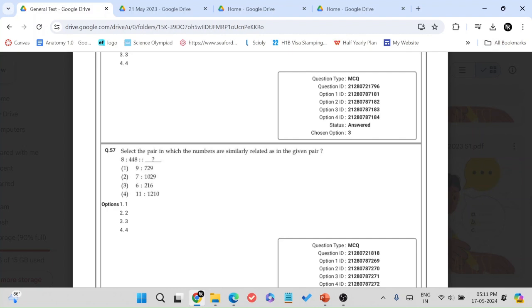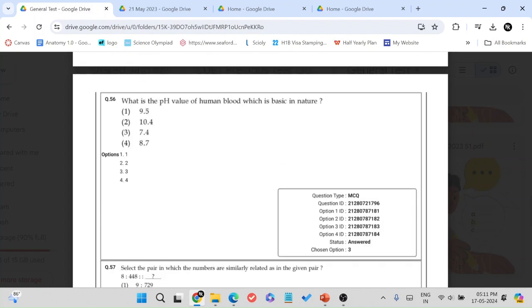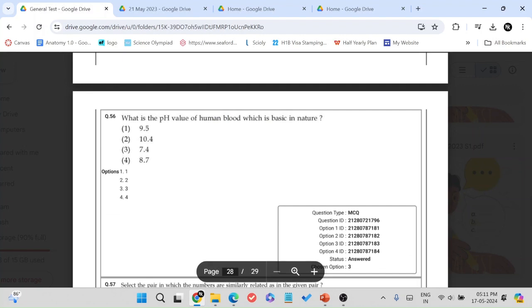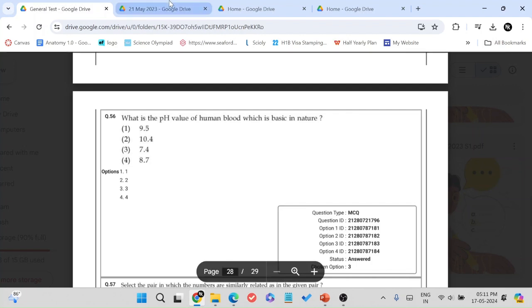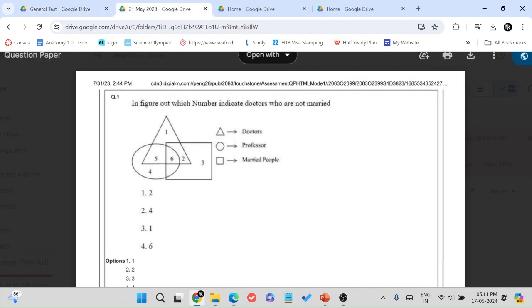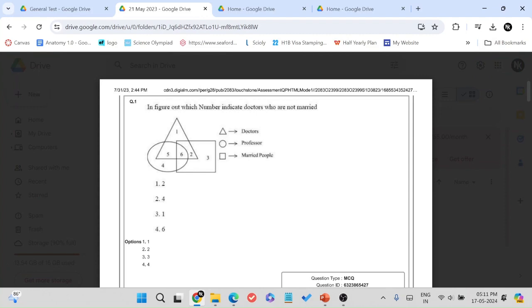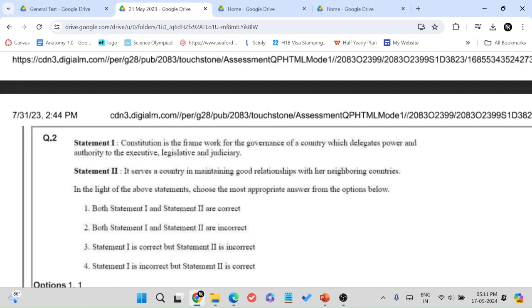I think there's two current affairs questions, and the remaining 13 or 14 were all GK questions, and 7 of those were science questions: general science, physics, biology, chemistry. Now coming to May 21st, similar pattern here. Obviously the pattern was consistent throughout this year.